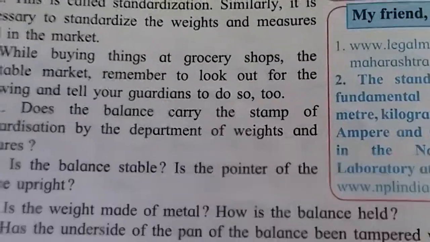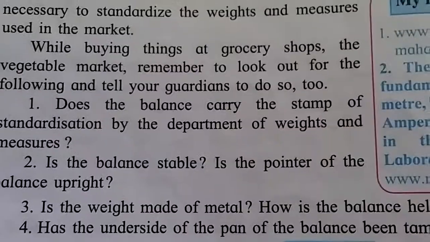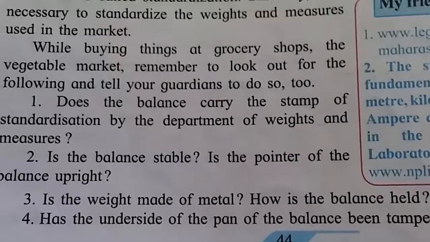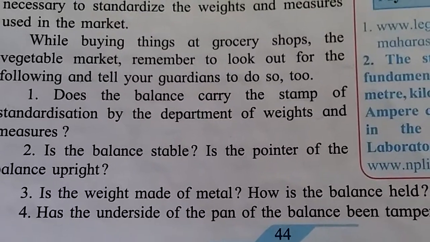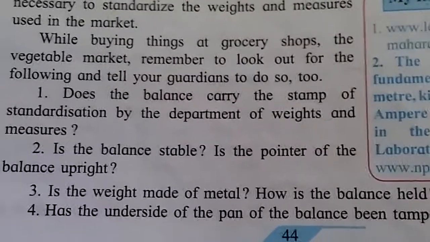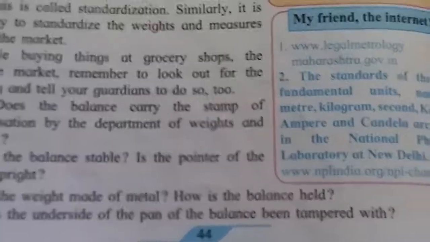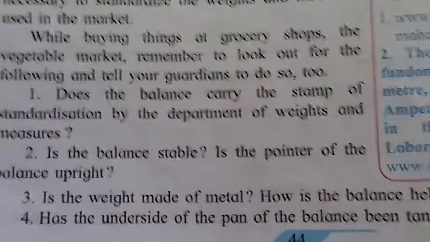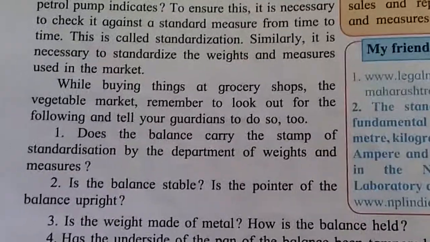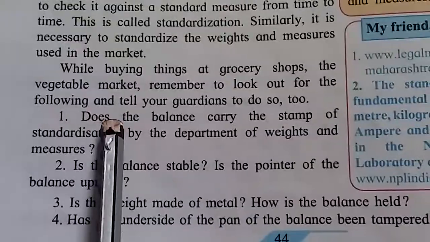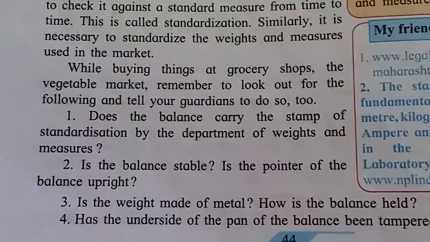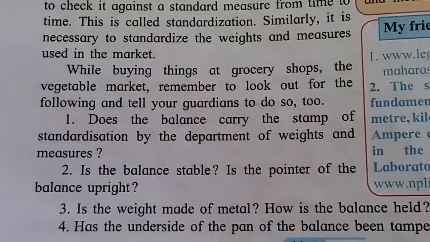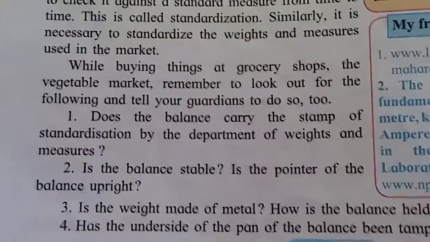How is the balance held? Means you also check whether the weight is made of metal or not. Has the underside of the pan of the balance been tampered with? While buying some grocery you just check these things, means you can understand the importance of accurate measurement.